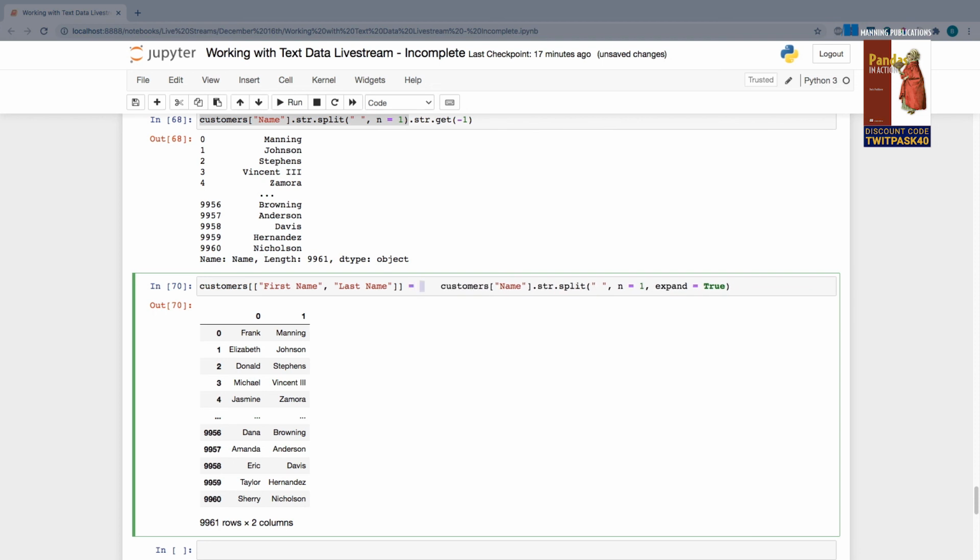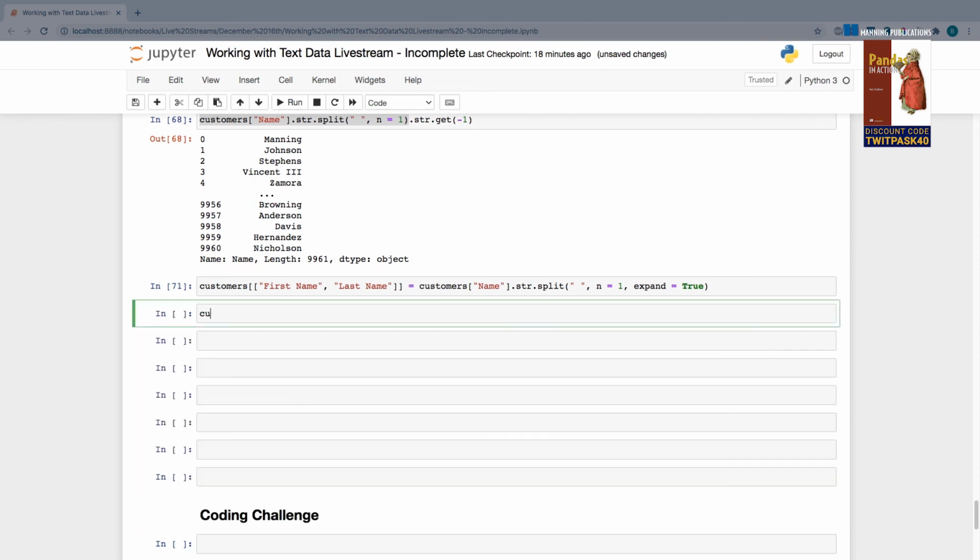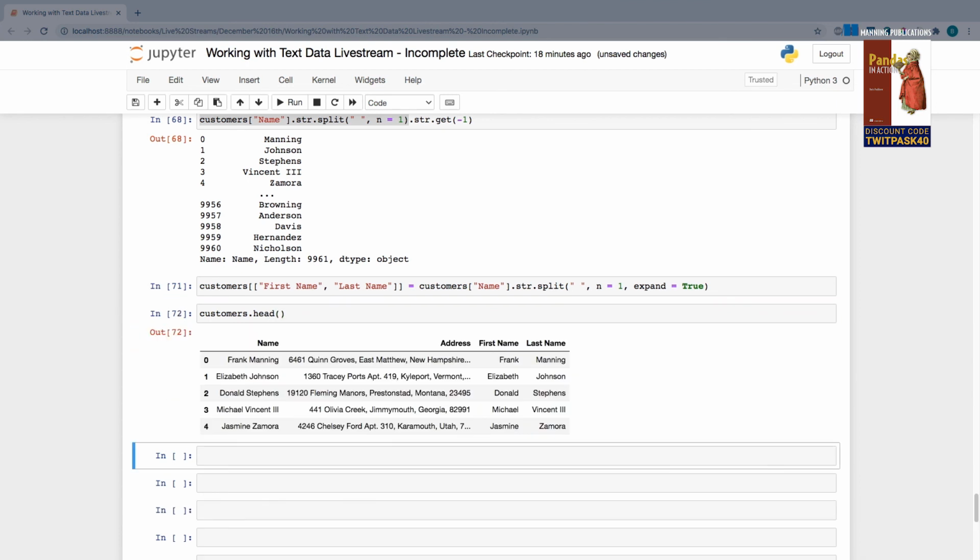And that's designating two columns that I'm going to add. And the two columns that I want to add are going to be equal to the two columns that I have generated right here. So if I execute that and it works, you can see we've now extracted the contents of the name column into two separate columns, first name and last name. If we want to go ahead and remove that name column, that's totally possible.